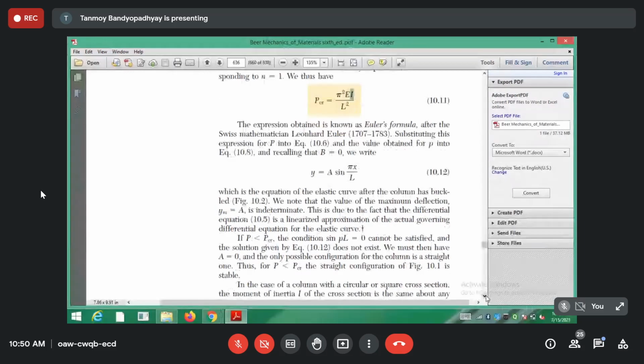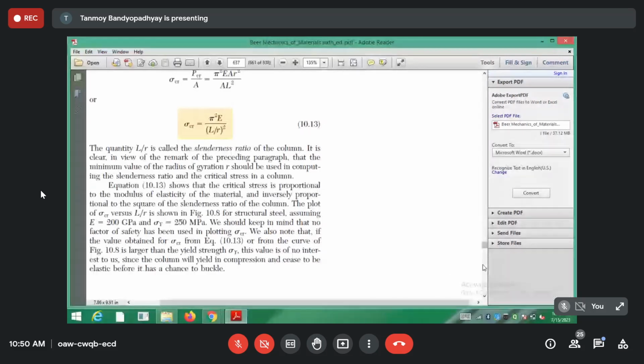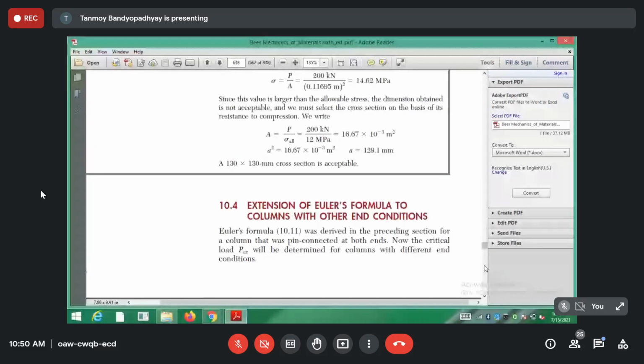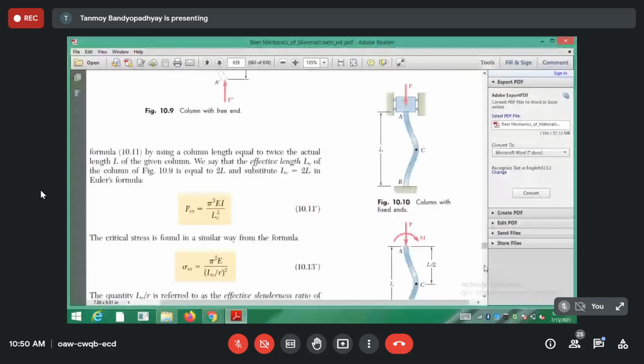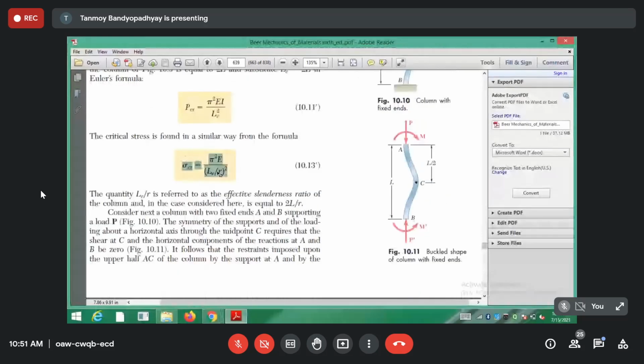So Le by r. This Le by r is known as the slenderness ratio of the column. It should be something like Le by r. So this is the expression: pi square E divided by (Le by r) whole square. This Le by r thing is known as the slenderness ratio of the column.